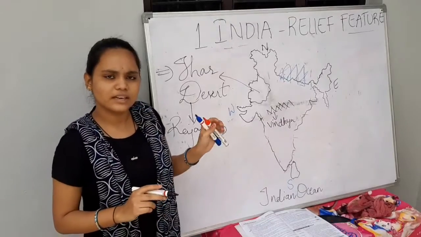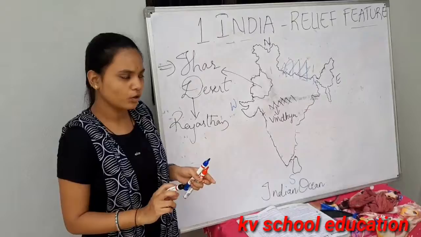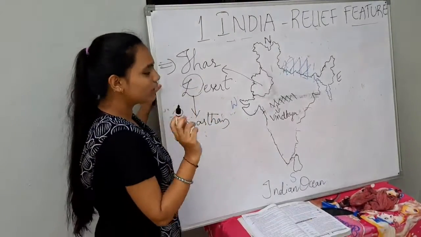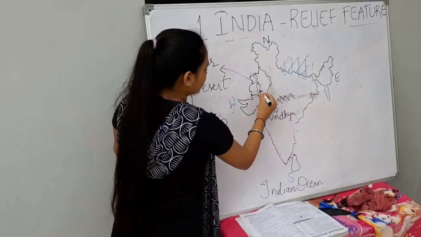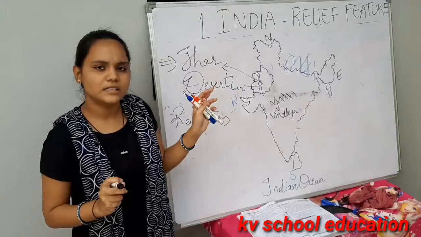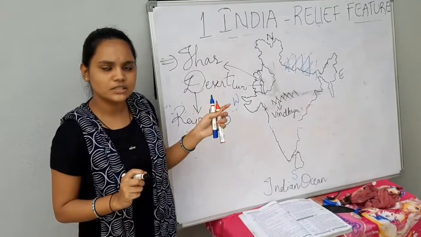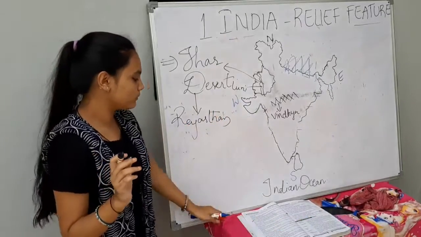As we know, the desert area is very hot and receives very little rainfall. Here there is only one small river, that is Luni. This is the Luni river which flows from Rajasthan. It is a very small river, and it is very hot, and here there is no rainfall.